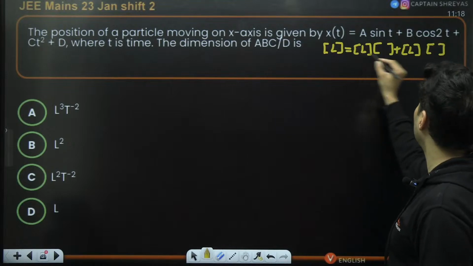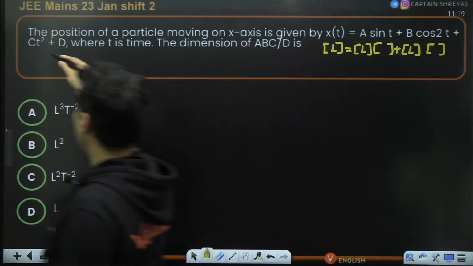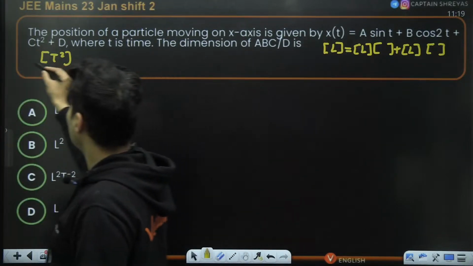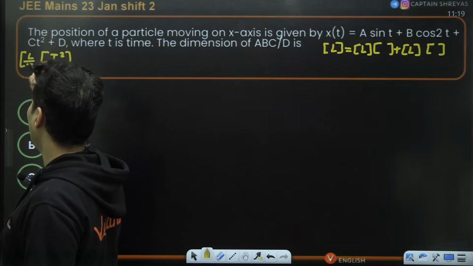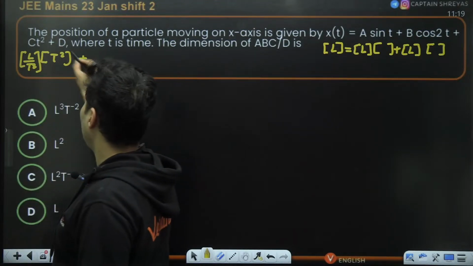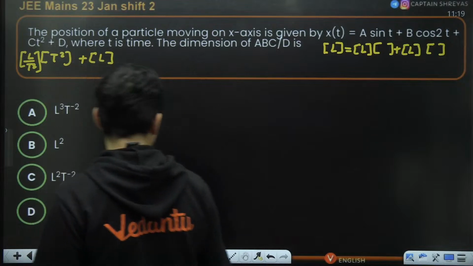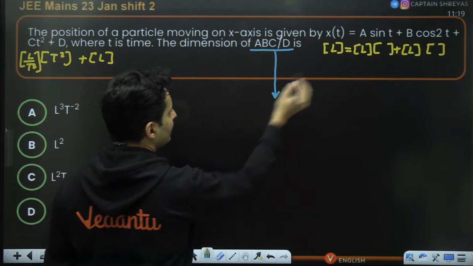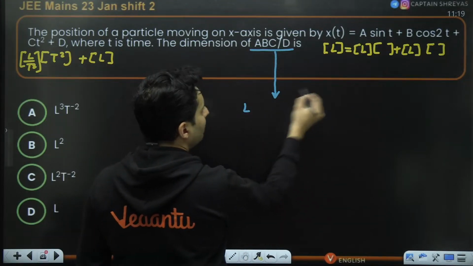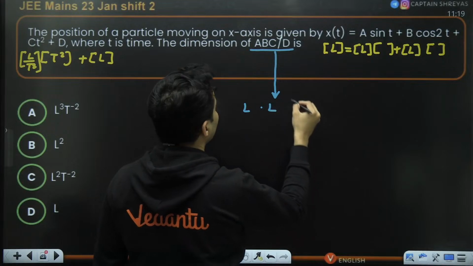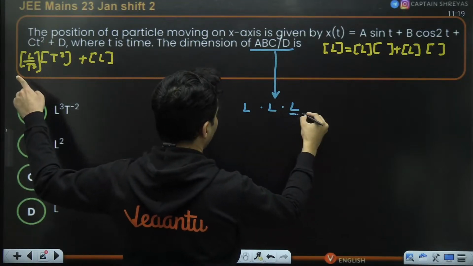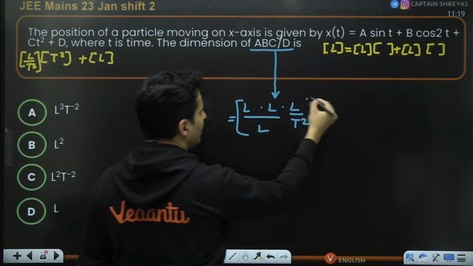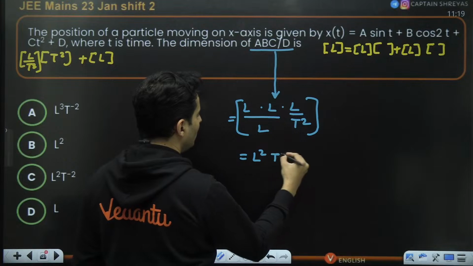Then ct square. This is having the dimension of t raised to 2. To match the dimension of length, C should have the dimension of L by t square. And lastly, D should again have the dimension of length. Once we get this, solving is not a difficult task. A's dimension is L. B's dimension is also L. C's dimension is L by t square. D's dimension is L.